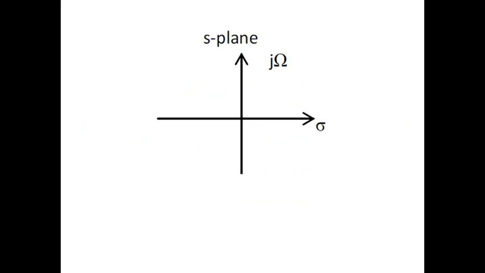So let's look into the S-plane. You can see that the S-plane consists of the x-axis, which is nothing but the real part sigma, and the y-axis, which is the imaginary part j omega. So poles are represented by a cross and zeros are represented by a circle. So let us try to represent minus 2 plus j3. It's a rectangular form representation of a pole. So this central point is going to be 0. So minus 2 plus 3j will be obviously present over here. So this is marked as a pole.